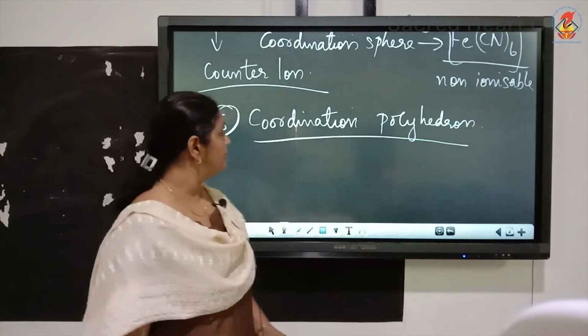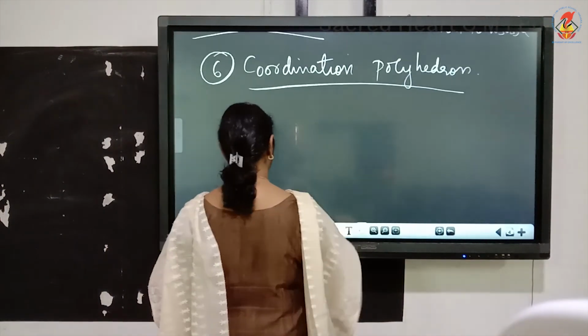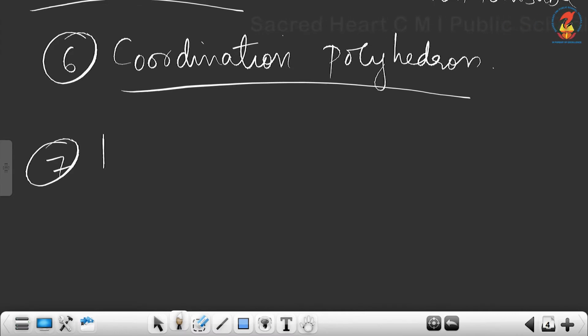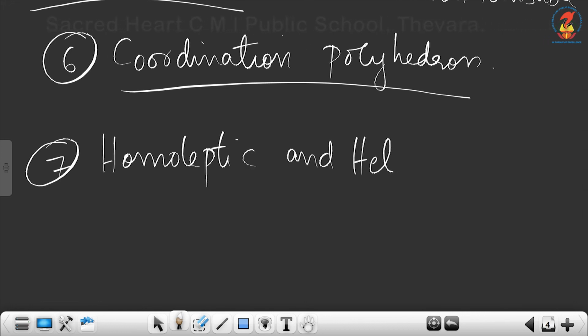Now the last term, that is number 7, homoleptic and heteroleptic complexes.